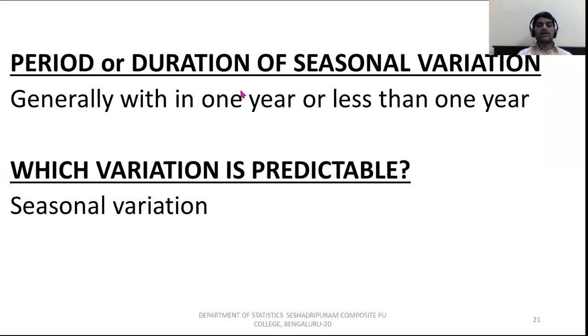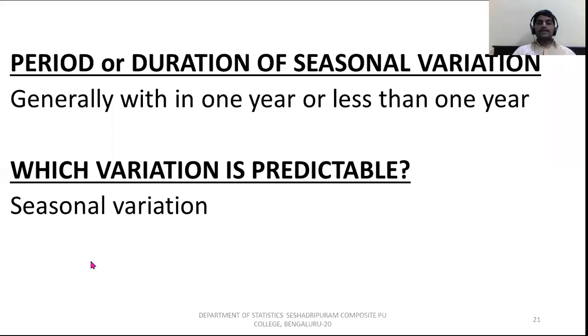And then finally, the last one, they ask one more question: which variation of time series is predictable? Secular trend is not predictable. Only seasonal variation is predictable, because it comes once in 3 months. We check which weather and climate condition exists, so we can predict seasonal variation. Guys, they ask one more question: which variation of time series is predictable? The answer is seasonal variation.